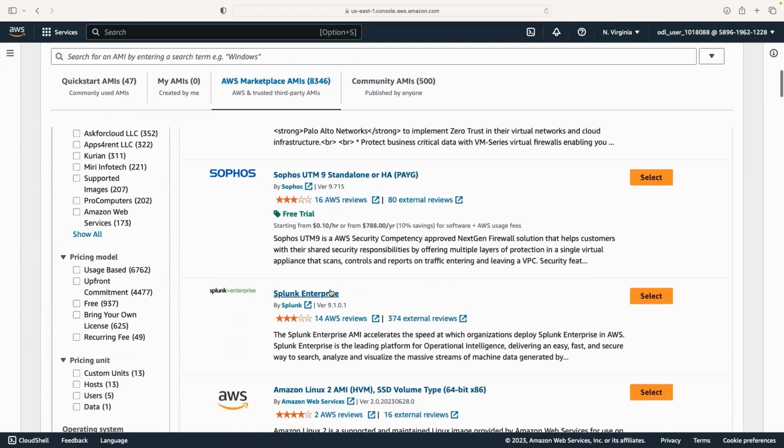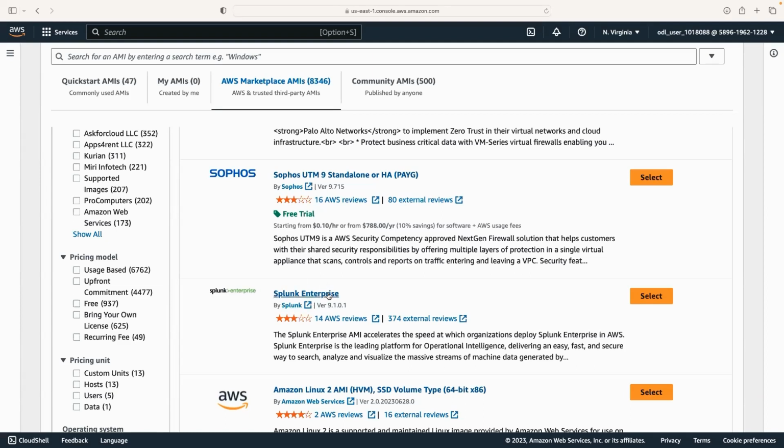For example, if you need to use Splunk, which is one of the most popular monitoring tools in DevOps, we can either deploy an instance using Ubuntu or Debian as a base AMI, then connect to it and install Splunk with whatever environments we need. Or we can go ahead and make use of this specific image.